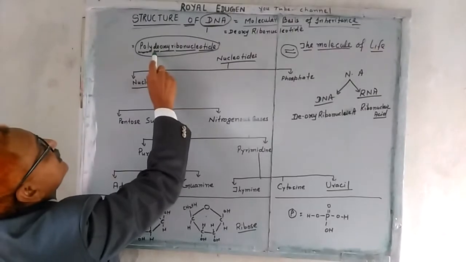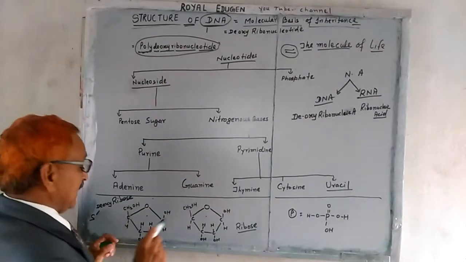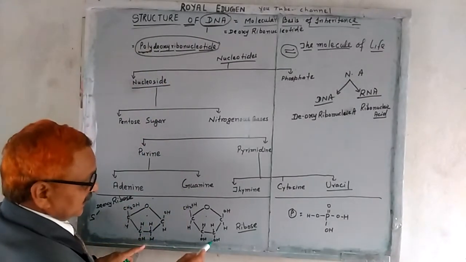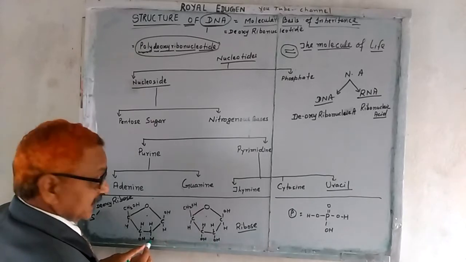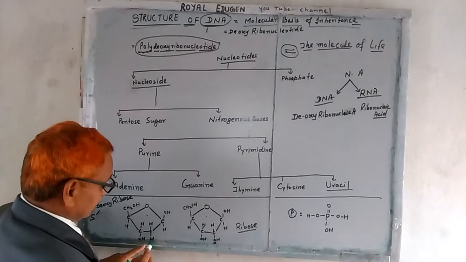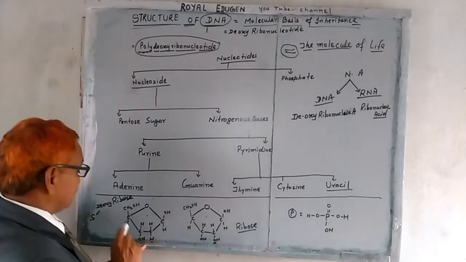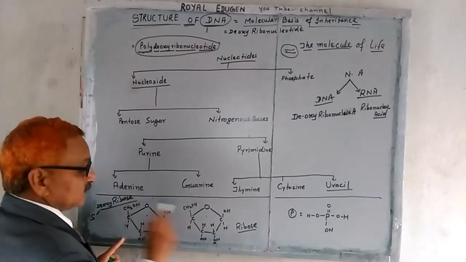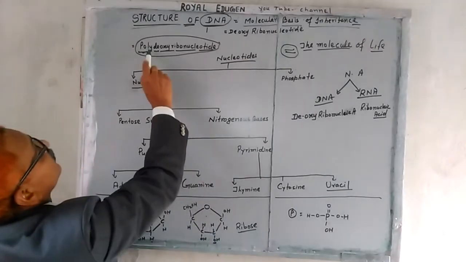So poly, D means one oxygen is lacking here; you can see here OH, but here H. So this one O is lacking here. That makes the difference between deoxyribose and ribose.